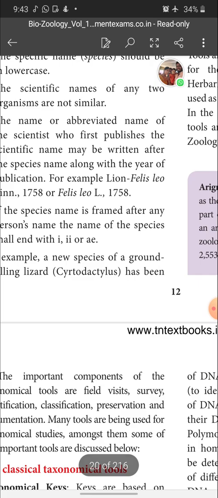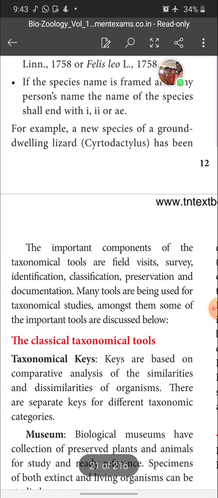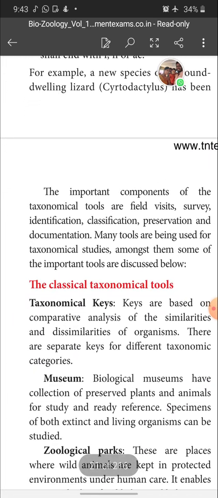Now, the important components of taxonomical tools. What are the important components? First, field visit. When we go for a field visit, we can see many animals, identify them and take a list of the animals. Then survey, identification, classification, preservation and documentation.